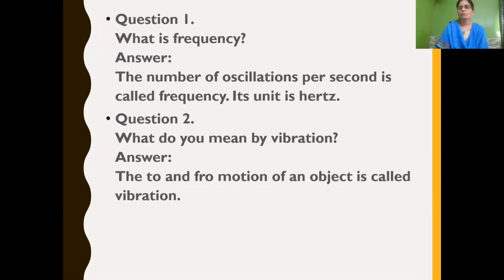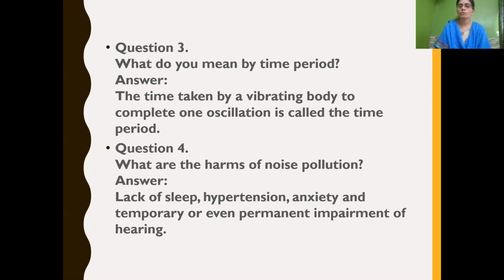Got it, children? And now let's discuss some important possible questions from this chapter. What is frequency? The number of oscillations per second is called frequency, and its unit is hertz. What do you mean by vibration? The to and fro, or back and forth, motion of an object is called vibration, otherwise called oscillation. And what do you mean by time period? The time taken by a vibrating object to complete one oscillation is called the time period.